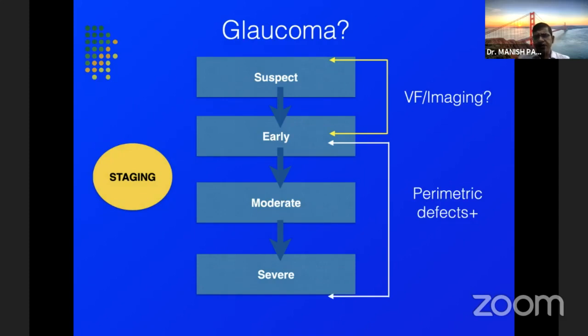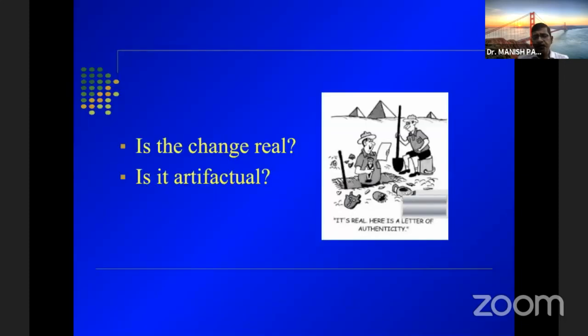In the suspect to early glaucomas, we may be doing visual fields and imaging, whatever is available, whether it's an OCT or something else. But when you have perimetric defects from early, moderate to a severe stage, you should always be doing an OCT to find out risk for progression, despite whatever imaging you might be doing. And whatever change we see, we have to find out whether the change is real or artifactual, whether the change is actually there in the patient or not.